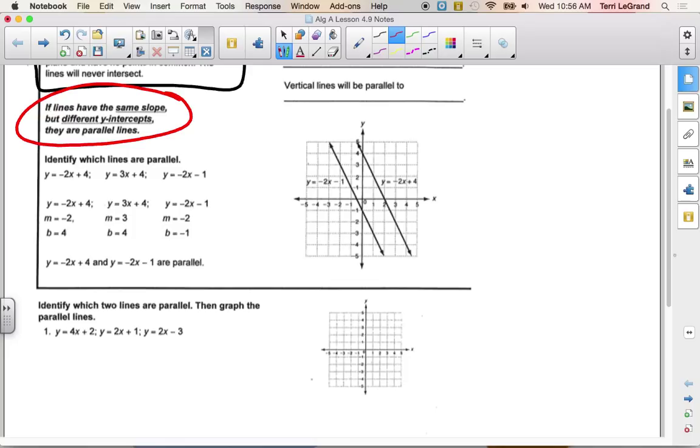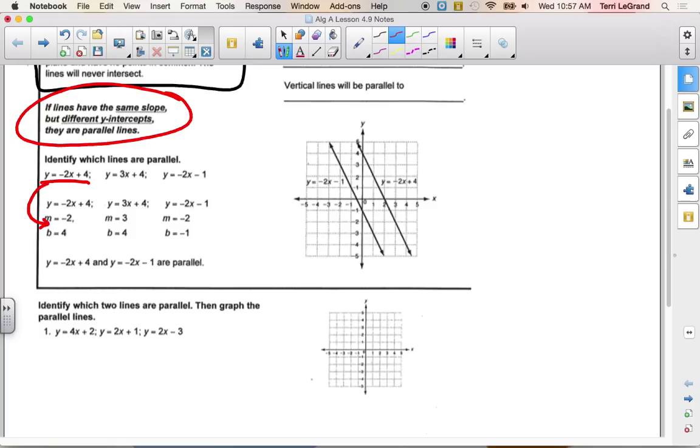Okay, so what you're going to be doing in your homework today is identifying from equations whether lines are parallel or not, and then you have to graph them to verify your findings. So here's an example that's done for you. We have y equals negative 2x plus 4. Notice what they did for work. They identified the slope.